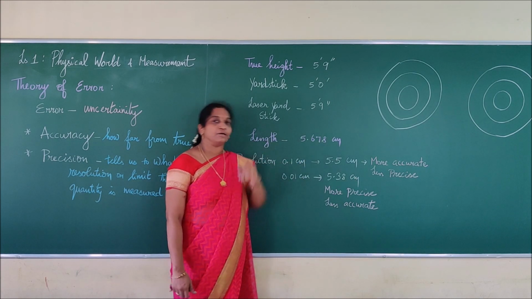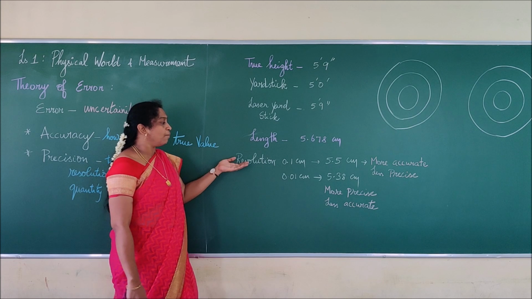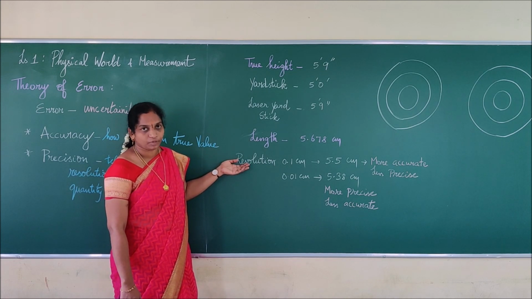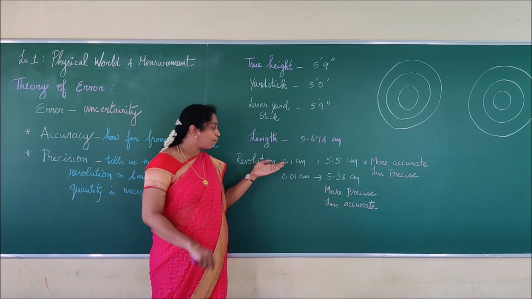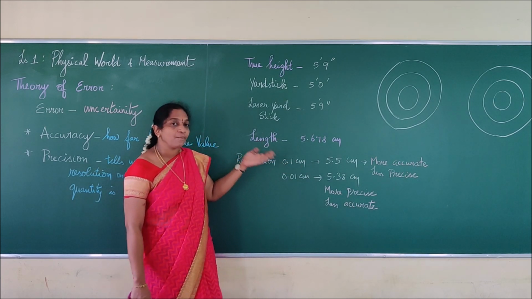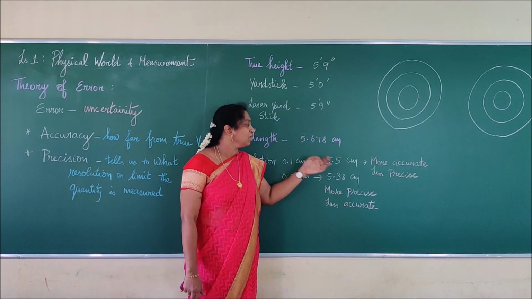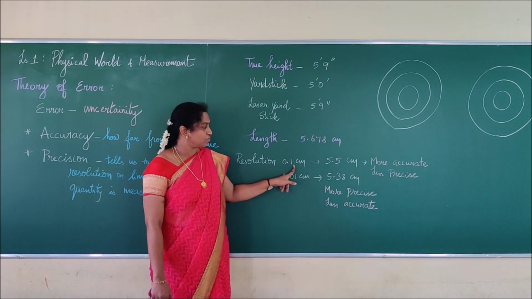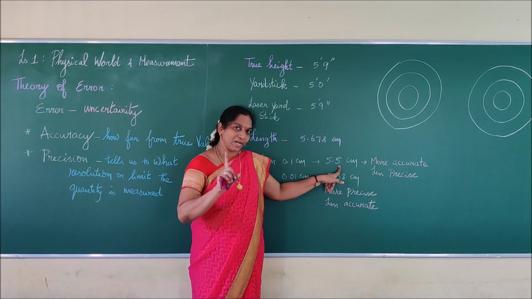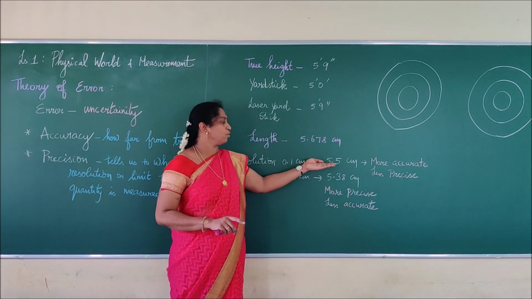5.678 centimeter. Now what I am doing, I am taking some resolution instrument which is having 0.1. You know how far it has 0.1 can be measured. So with the help of that, I measured the same length. I am getting 5.5 centimeter. So with only one decimal, we will get the value with only one decimal point.